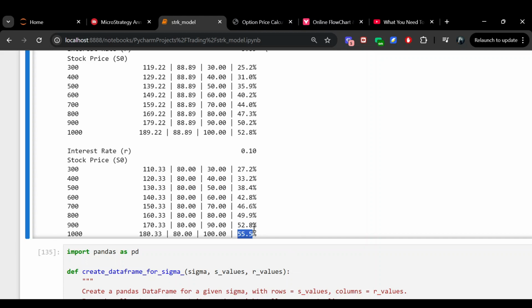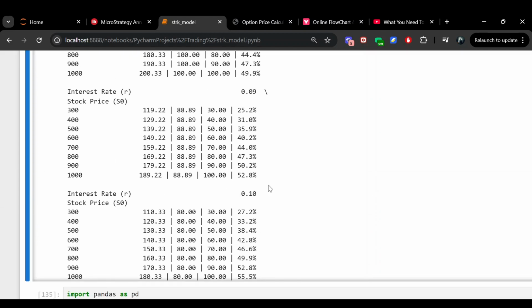So what that tells me after doing all of this is that interest rates are what dominates the value of STRK. STRK is very much going to be sensitive to interest rates. If rates go down, you're going to have this thing going to highs. If rates go up, you're going to have this thing hitting lows. And it's actually not that impacted by MicroStrategy's spot price. We can see that in some of the most extreme scenarios where MicroStrategy is trading at $1,000 per share, the option value only accounts for just 55% of the total value of STRK.